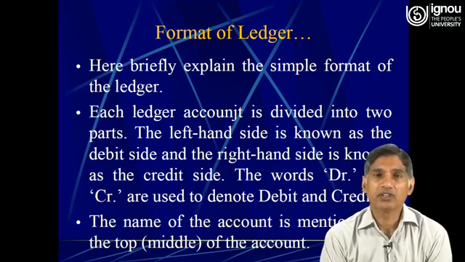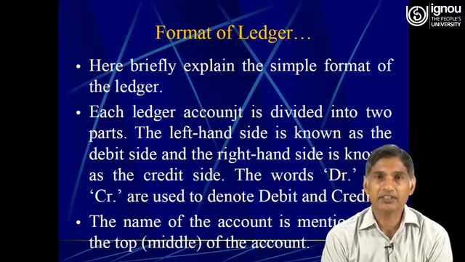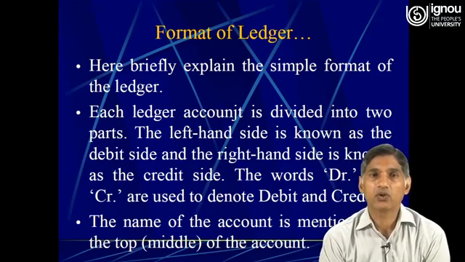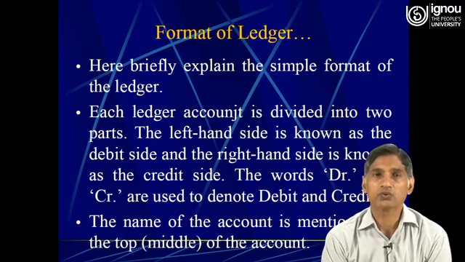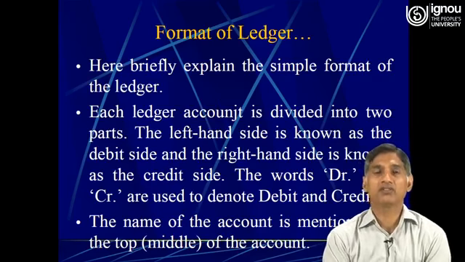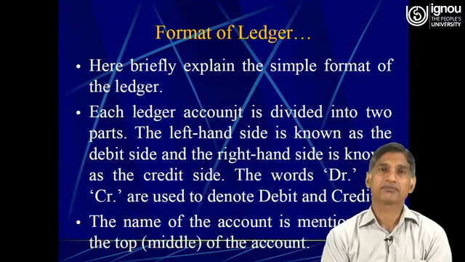The name of the account is mentioned at the top of the account, like purchase account or sales account. So the name of the account is mentioned in the middle of the top of the account.